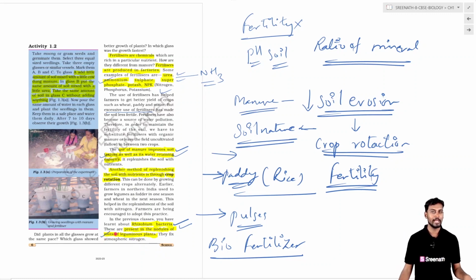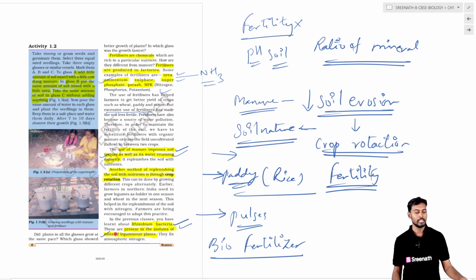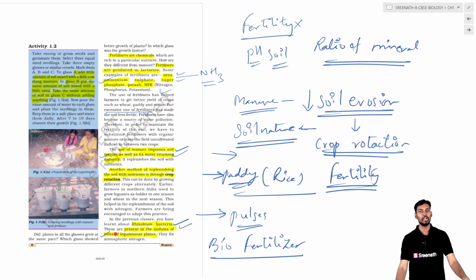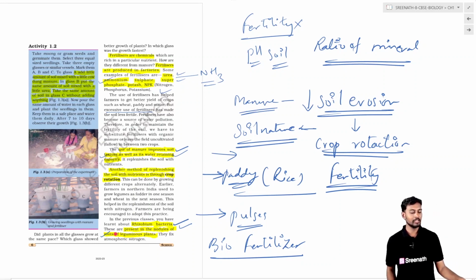Leguminous plants are plants like pulses plants, the plants belonging to the pulse family, and also groundnuts. For these families you generally make use of a bacteria called rhizobium, and the function of the rhizobium bacteria is to take the nitrogen from the atmosphere and convert it into ammonia, and this ammonia is utilized by the plant.